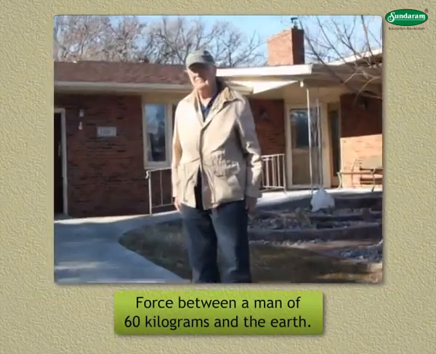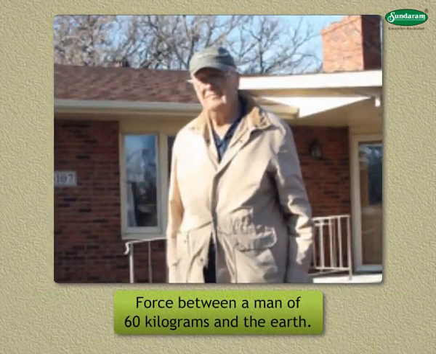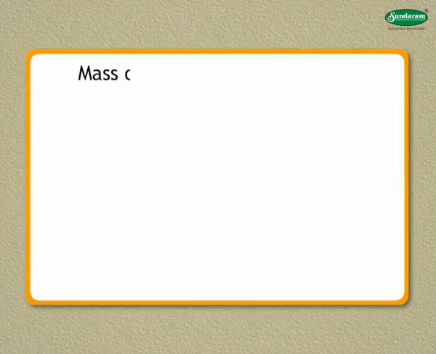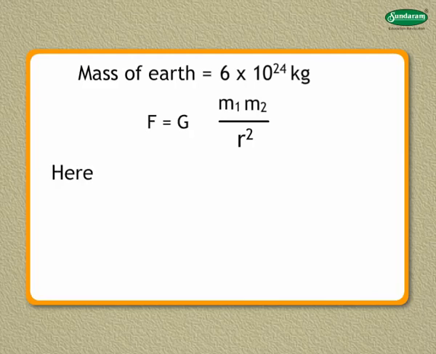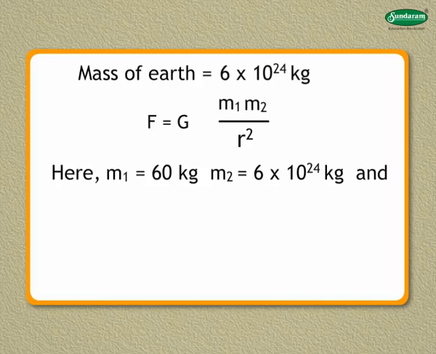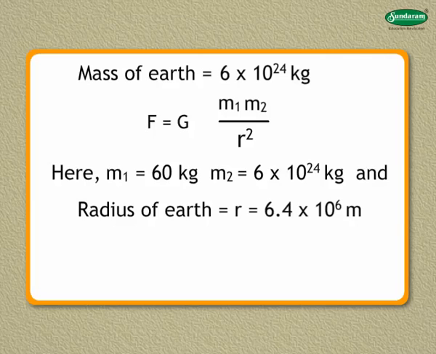Let us find the force between a man of 60 kilograms and the Earth. Mass of Earth is equal to 6 multiplied by 10 raised to 24 kilograms. F is equal to G multiplied by m1 m2 divided by r squared. Here, m1 is equal to 60 kilograms, m2 is equal to 6 multiplied by 10 raised to 24 kilograms, and the radius of the Earth r is equal to 6.4 multiplied by 10 raised to 6 meters.